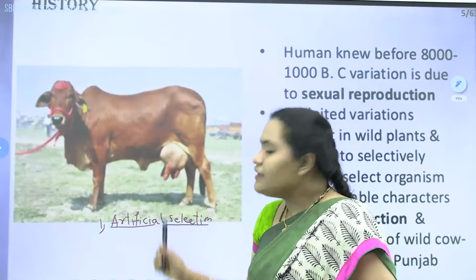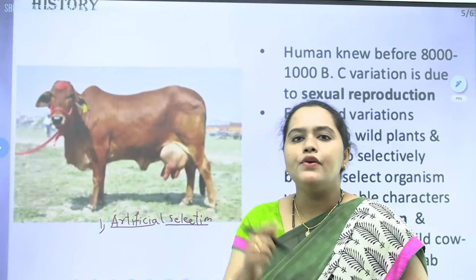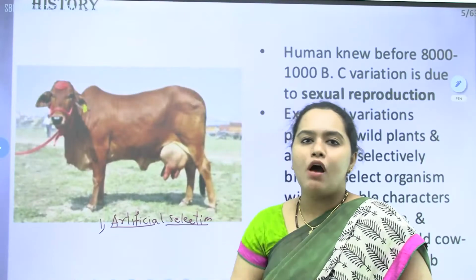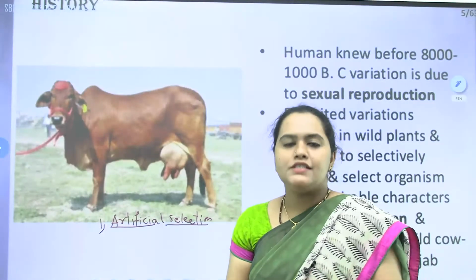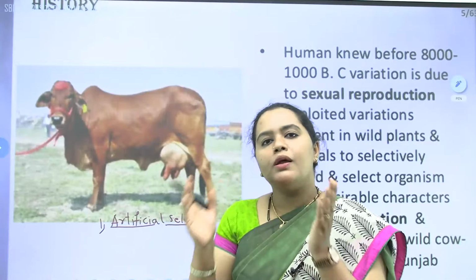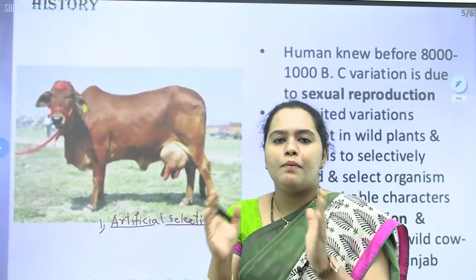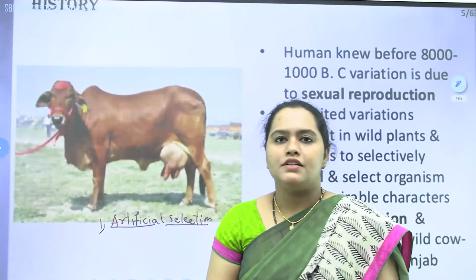So by artificial selection, the variations can be introduced. How? By means of breeding. As I said, we'll go to the nursery, we'll get a plant with all the best options, with all the best characters, and in our home we'll plant it.